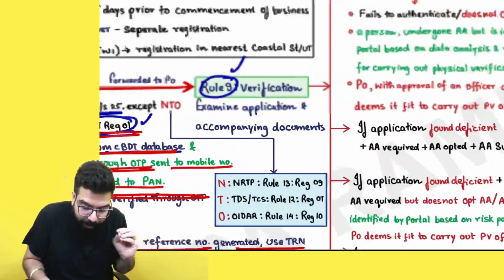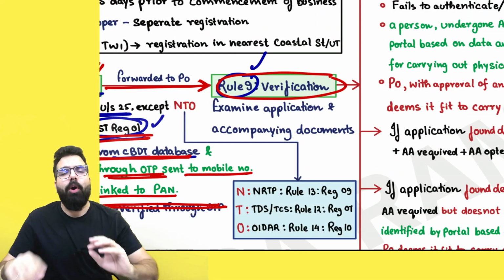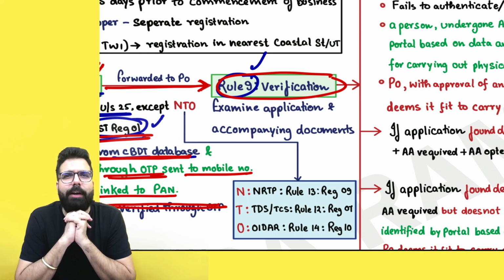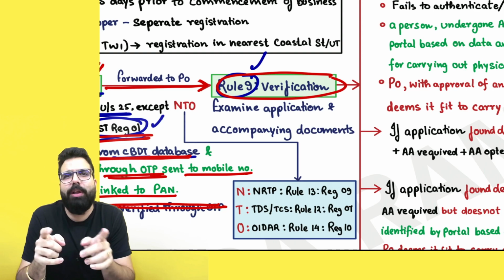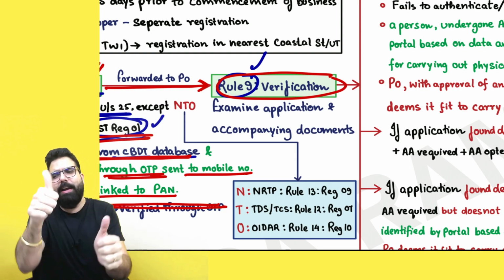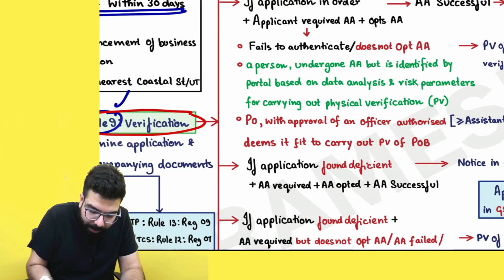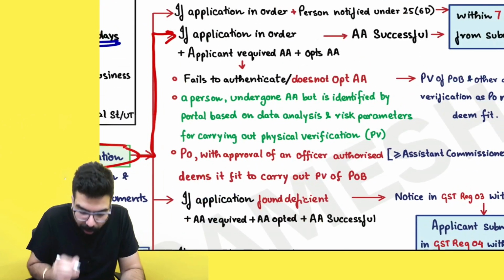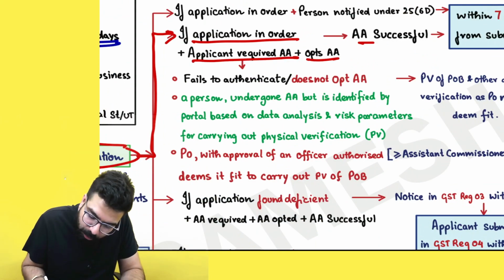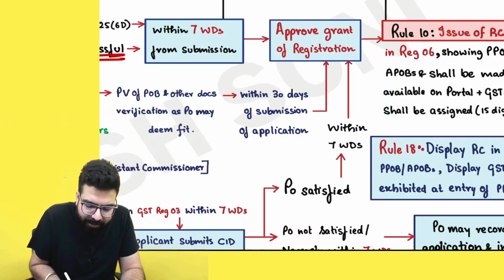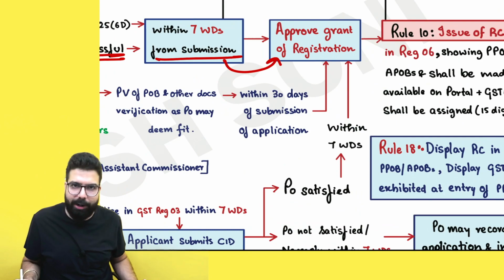Now, once your application is submitted, they are telling verification will happen. Officer will start doing the verification. Now, I hope you guys remember that when the officer is doing the verification, the officer will take just 7 days, and if everything is fine, he will give you the registration certificate. Do you guys recall? Quickly give me a heads up. Yes, sir, we recall. Okay. Now, they are telling over here that, sir, if the application is in order, the applicant required Aadhaar authentication, opted for Aadhaar authentication and it was successful also, then within 7 days they approve and grant you the registration. I hope you guys know this already. Yes, sir, we already know this.